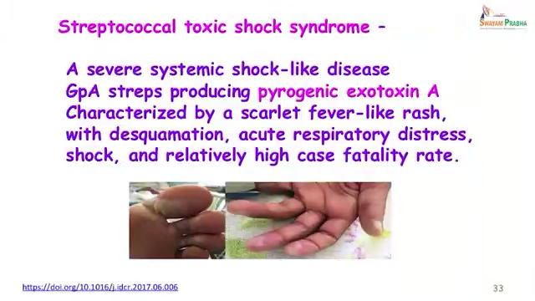Streptococcal toxic shock syndrome is produced by group A streptococci which produce a pyrogenic exotoxin A. This is characterized by a scarlet fever like rash with desquamation, acute respiratory distress, shock, and has a relatively high case fatality rate.